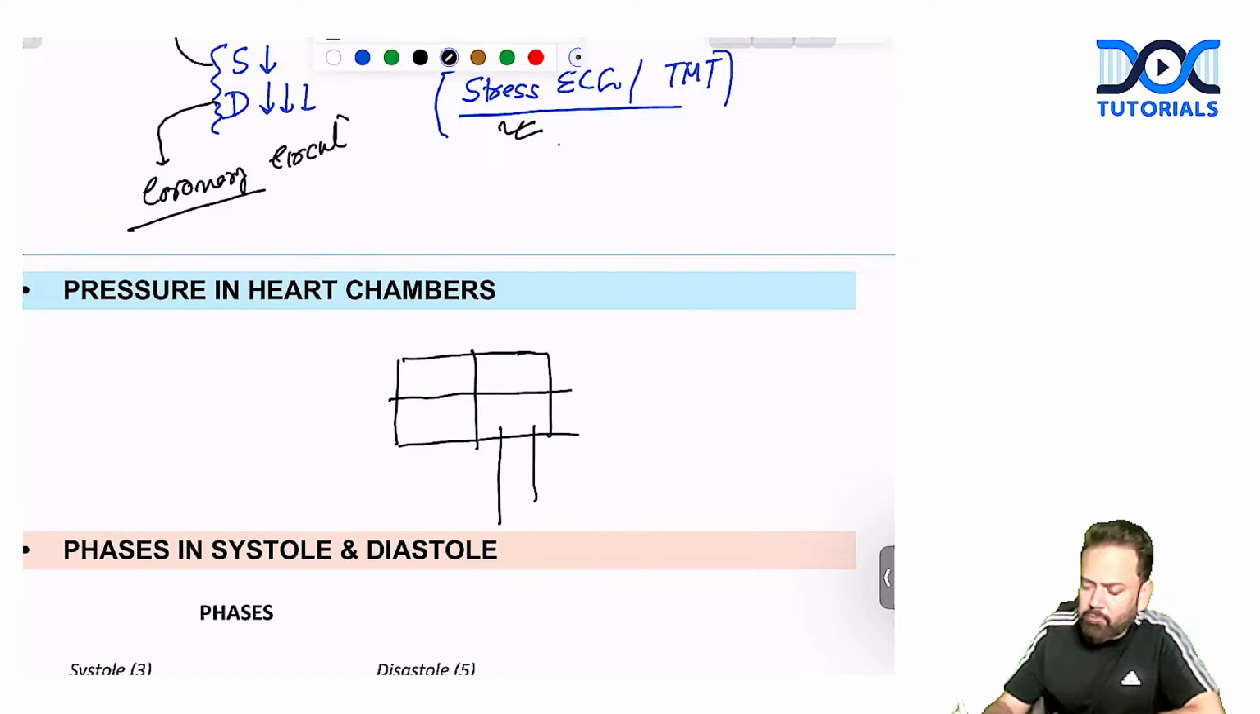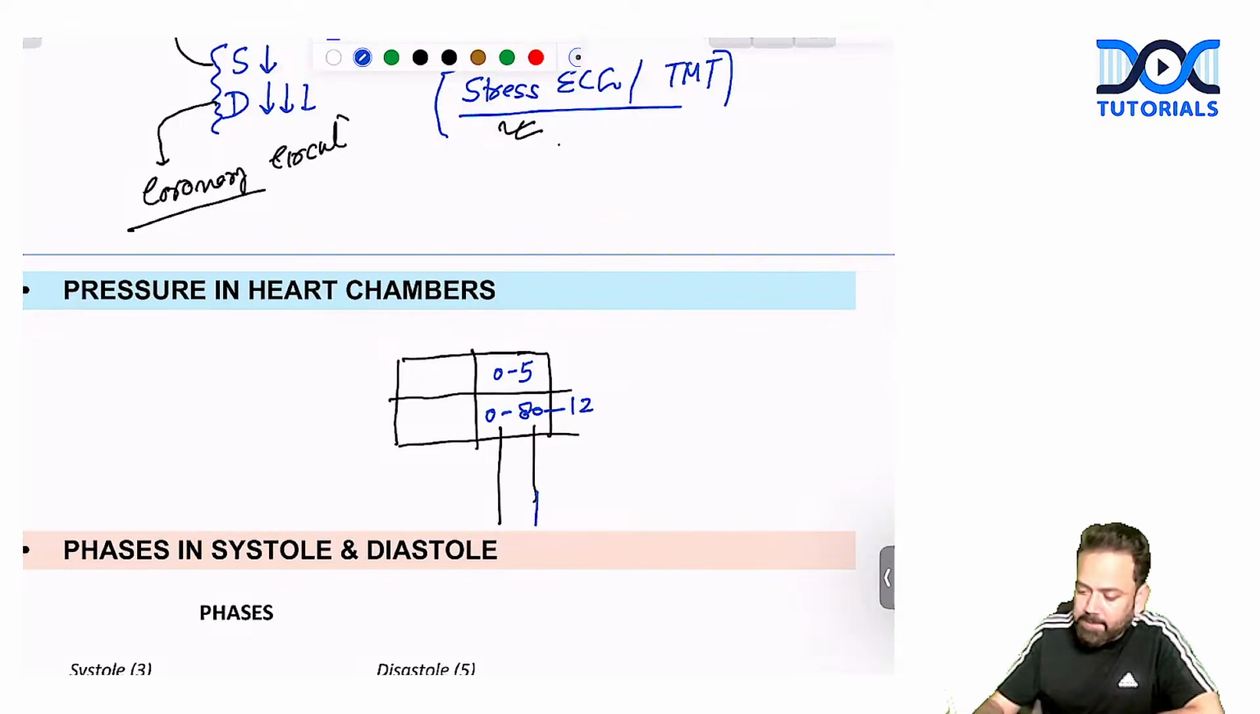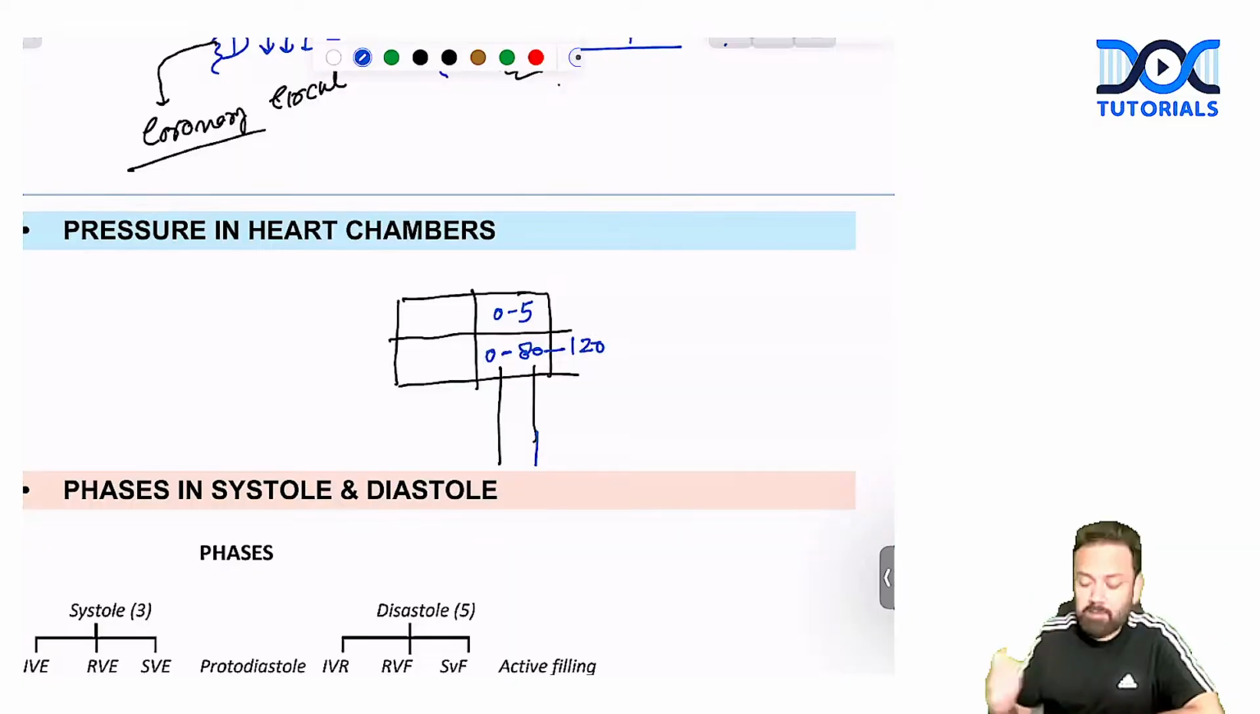I will give the normal range. For example, in the atria it is around 0 to 5 mm of Hg. In the left ventricle, it is 0 to 80 mm of Hg, and then it will go up to 120, so 0 to 120. In the aorta, the minimum is not 0 because it is an elastic vessel. The minimum is 80, up to 120 mm of Hg.